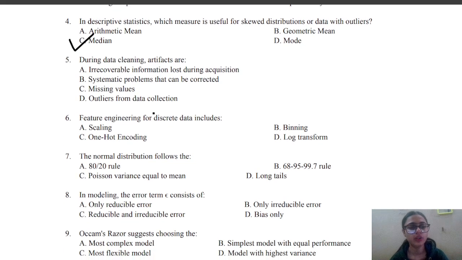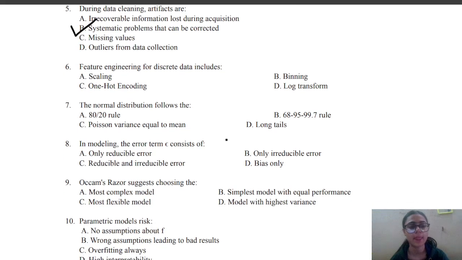Next is, during data cleaning, artifacts are. Options are A irrecoverable information lost during acquisition, B systematic problems that can be corrected, C missing values, D outliers from the data collection, and the correct answer is B, that is systematic problems that can be corrected are known as artifacts.